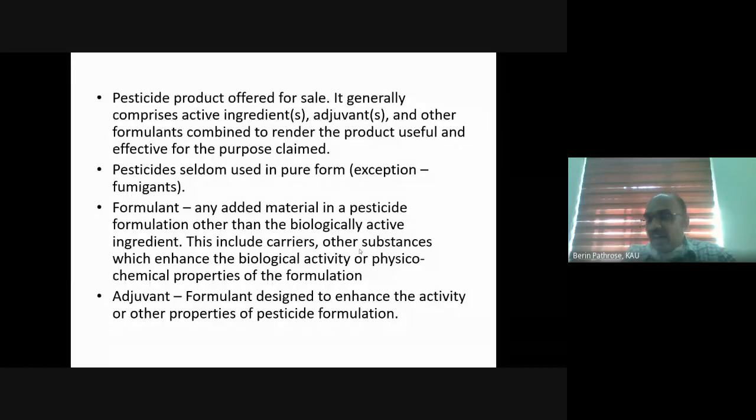So we will be adding a few other things. It can be an adjuvant or formulant. Adjuvant is nothing but a formulant. We'll discuss it just now. The other things are added to make the pesticide molecule more effective and useful for pest management. So it should invariably have an active ingredient, and it will have adjuvants and formulants. The purpose of adjuvants and formulants is to make the pesticide molecule more effective and useful for pest management.